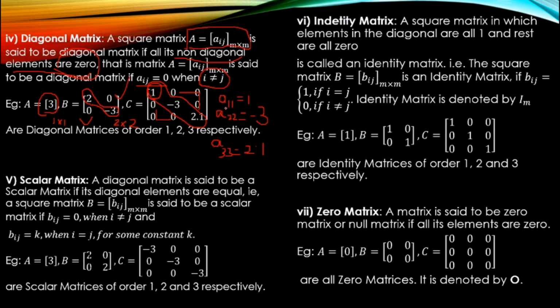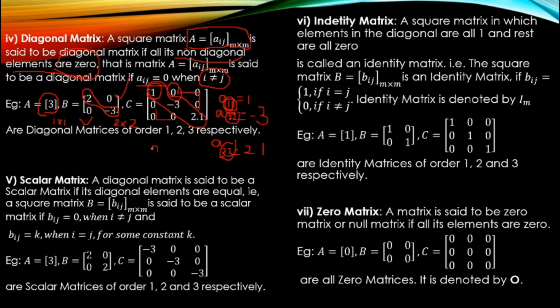Did you notice what is the value of i and j here? Both are equal. Here also i and j are equal. In this case also i and j are equal. But what about in the case of non-diagonal elements? Here, if we take the 0, what is it?